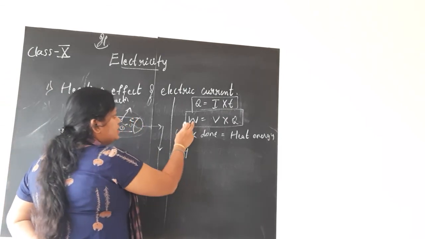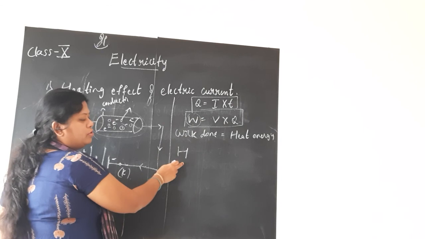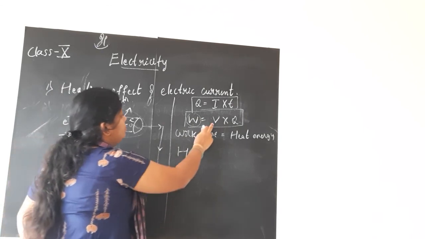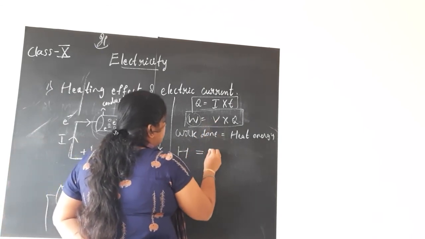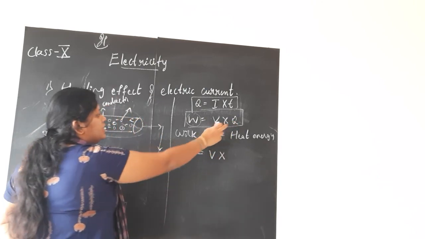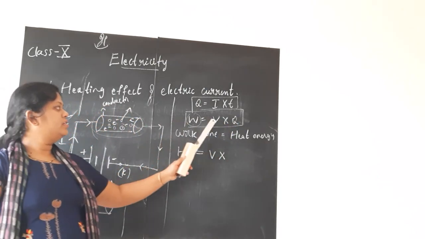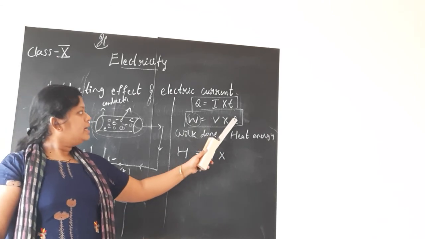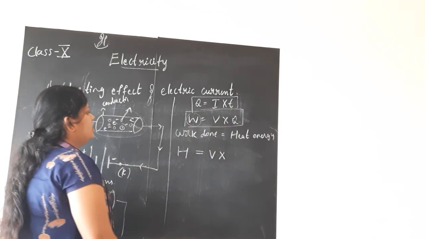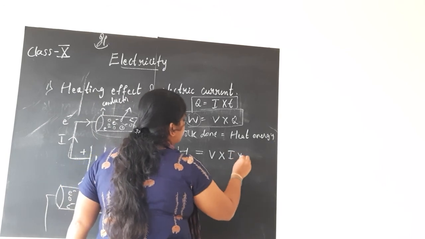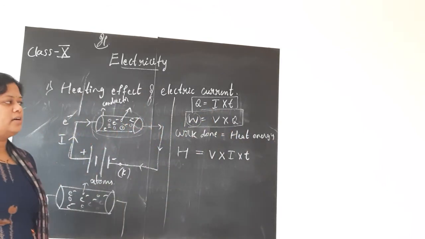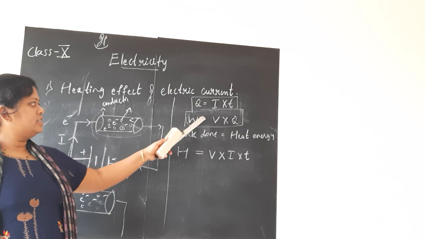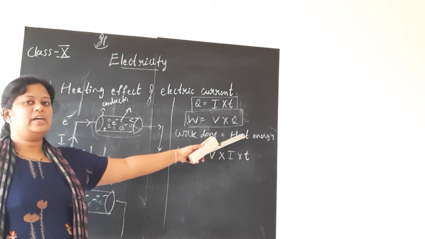So what I do is I replace this term W by H in my next step, and this V I will write as it is in place of Q, children. W is equal to V into Q. In place of V I am writing V as it is. In place of Q I am substituting the product I into T. Hope you are clear with it. These two formulas we considered. Work done is nothing but is equal to the heat energy spent.